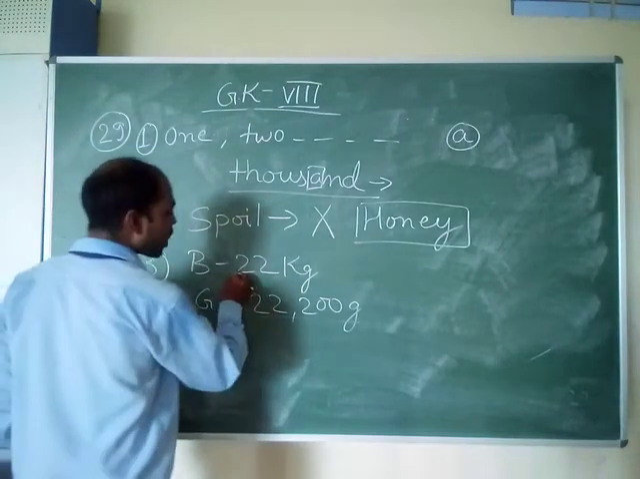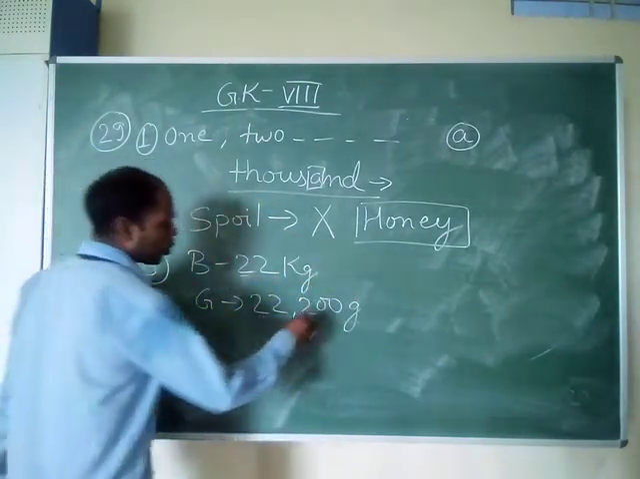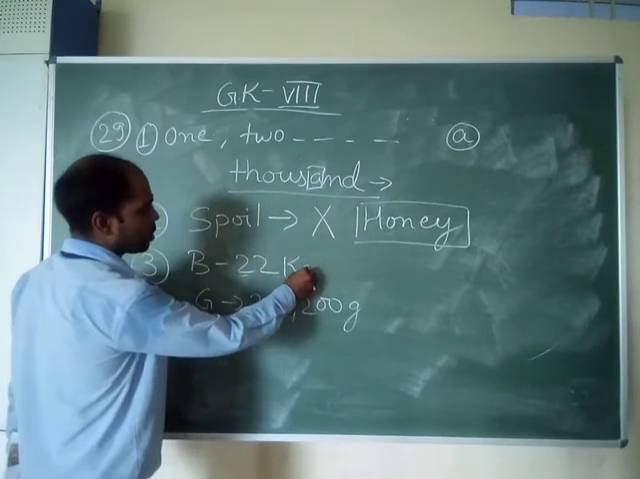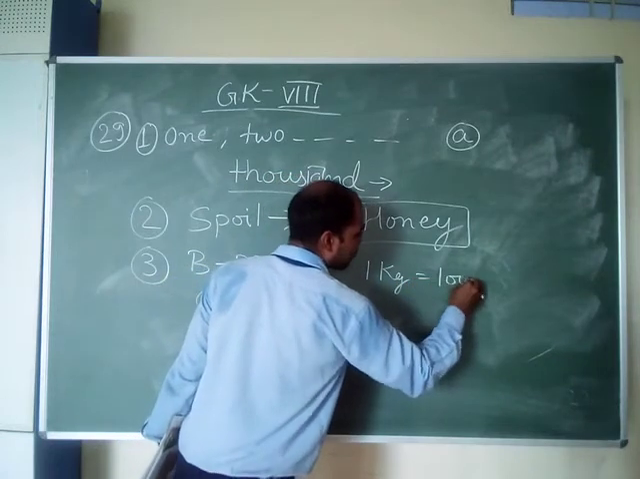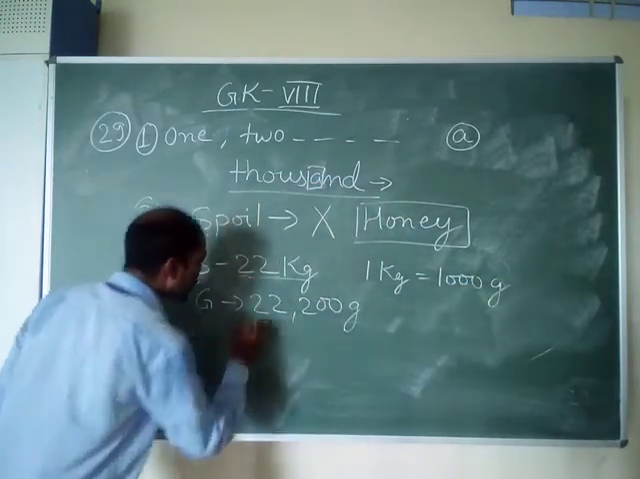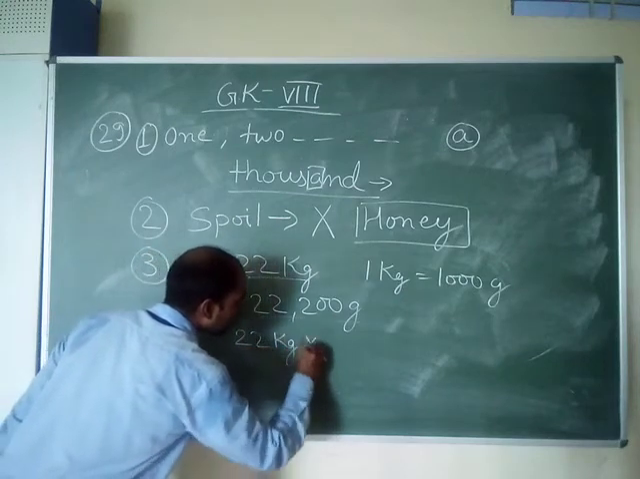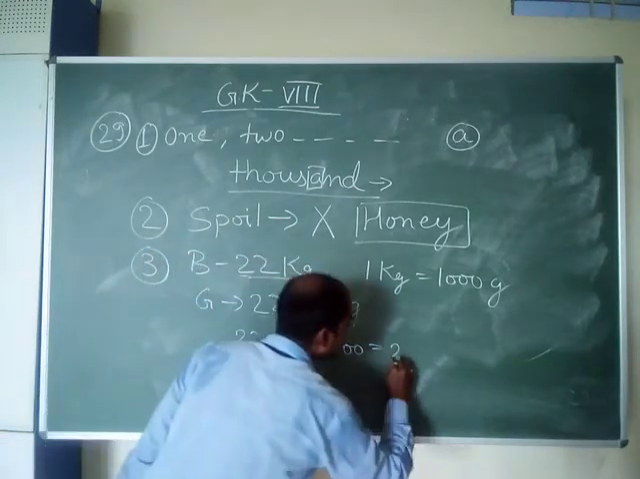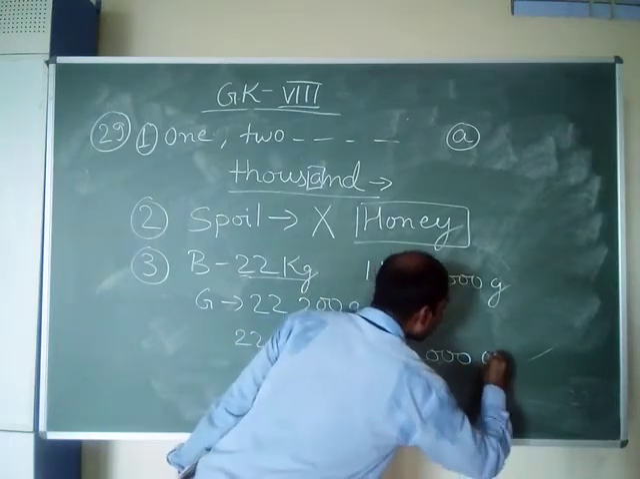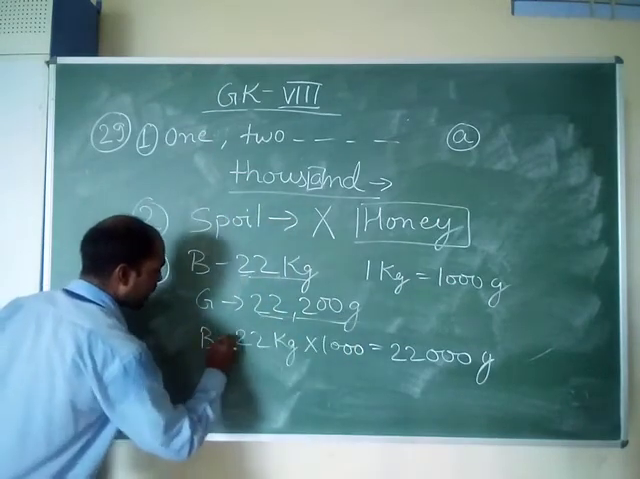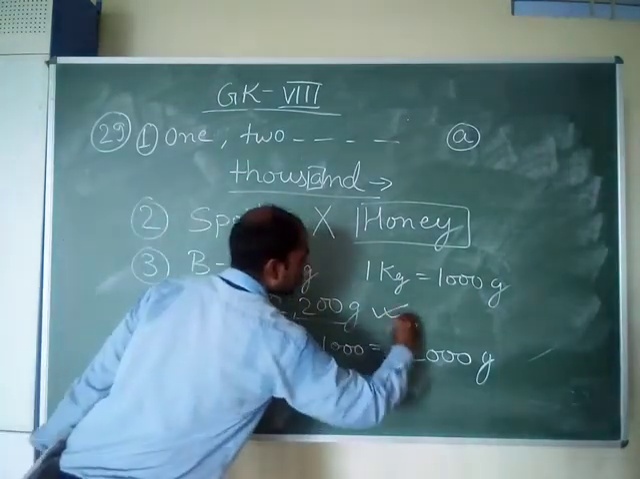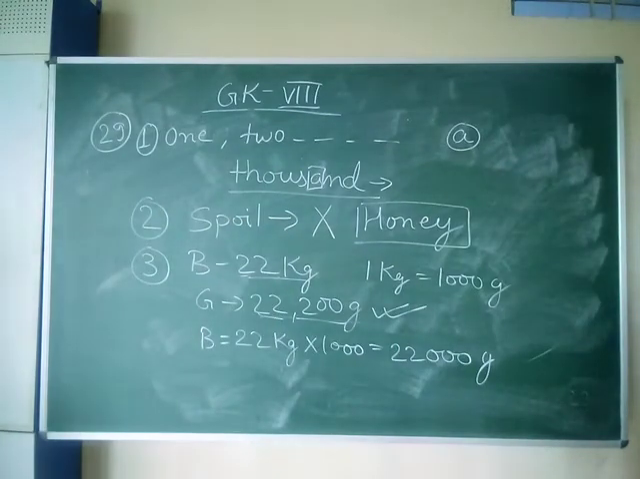So 22,200 grams is in gram and the boy's is in kilogram, so we make it the same unit, or you can make this boy's weight as gram. 1 kilogram is equal to 1000 gram, right? So boy's weight is 22 kilogram, that means 22 into 1000 is equal to 22,000. Boy's weight is 22,000 gram, girl's weight is 22,200. So it is the girl's weight that is more. Girl's weight is 200 grams more, right? Yes, so that is the trick only.